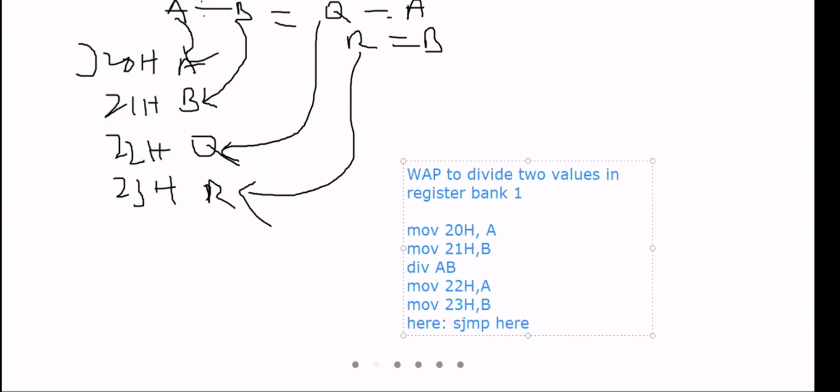What change will you bring here? For register bank 1, which bit of the PSW register should be enabled?